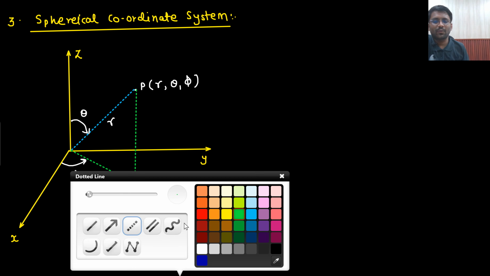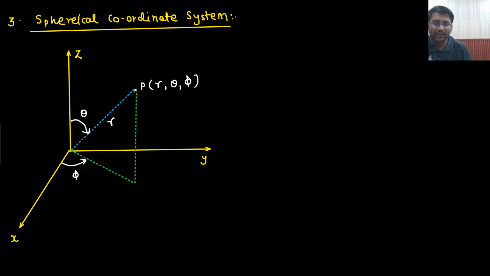Now first of all, let me know what the direction of r is. If you move a small distance in the direction of r, this is the direction of r. If I move in the direction of theta, then this is how I am moving. The direction of theta is like this, coming downward. So if I want to make this vector, I just need to take the parallel vector. So this will be the direction of a theta. Are you able to understand this point?